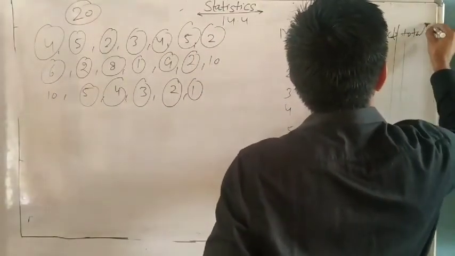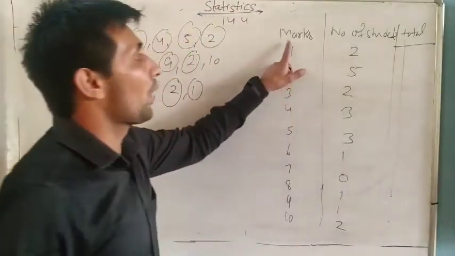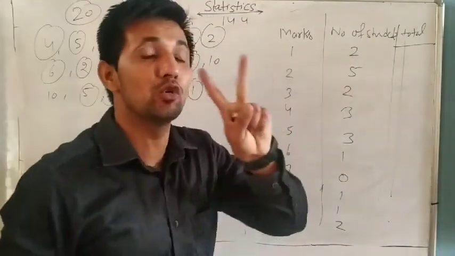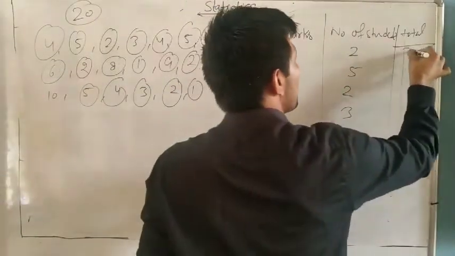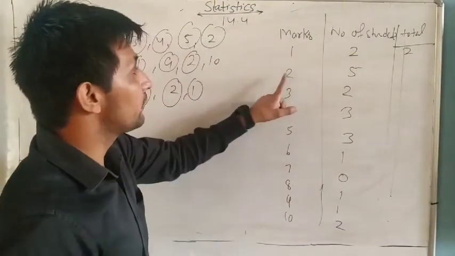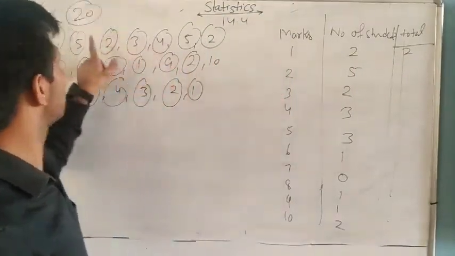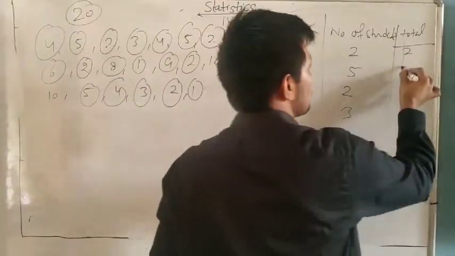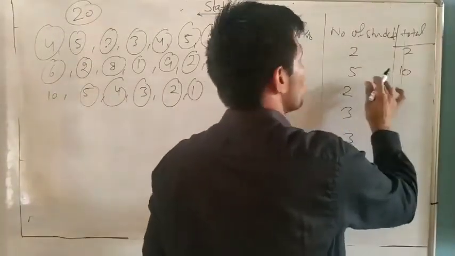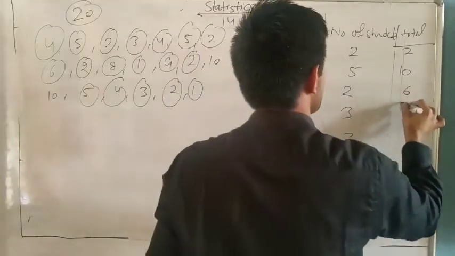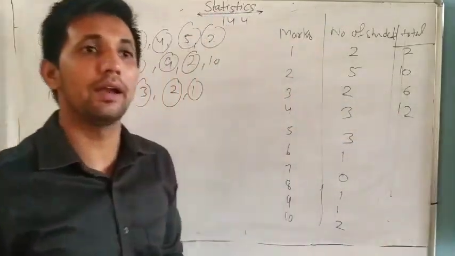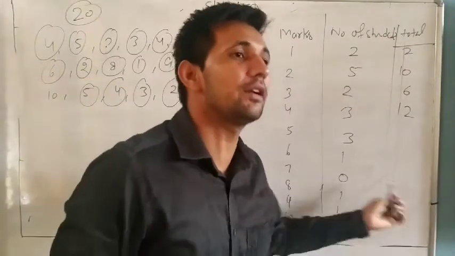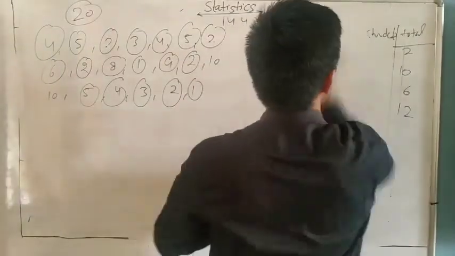Total marks. Tell me, 1 mark is got by how many students? 2 students. So total marks is 1 into 2. If 2 marks, every student got 2, 2, 2, 2. How many times? 5 times. 2 into 5. Total marks is 20. 2 into 5, 10. 6, 12. Like this you can find. And after this, add these and divide by 20. Same as it is, question number 5 is given.